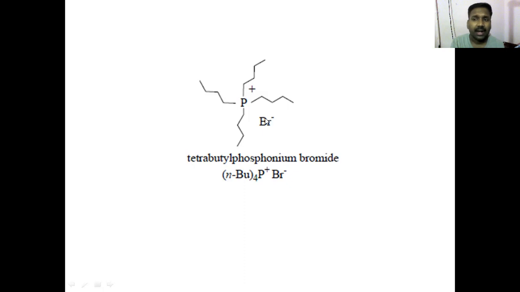Now, if you look at the structure a bit carefully, you see this structure has 2 striking features. One, its polar atom phosphorus, and non-polar tails. Let us call this a polar head, and this a non-polar tail.